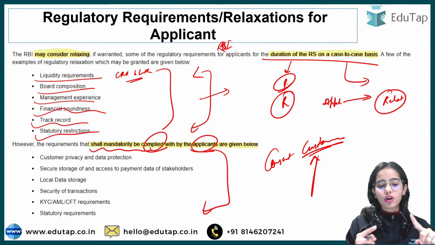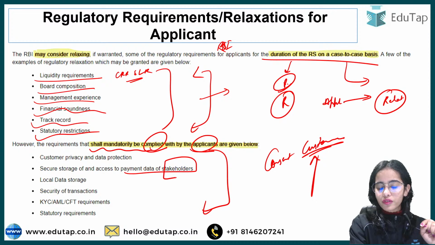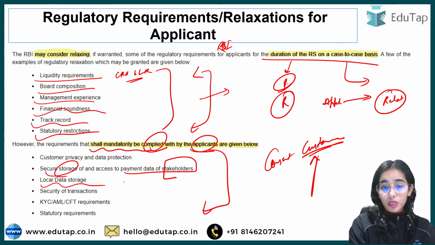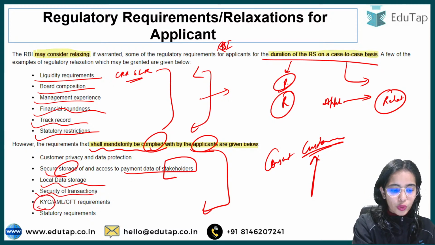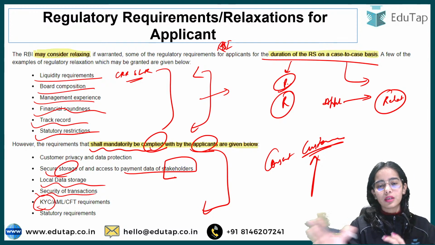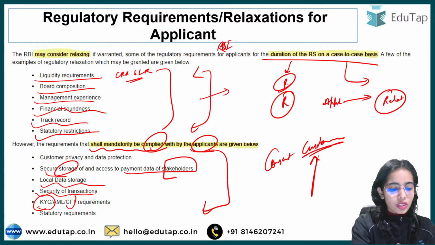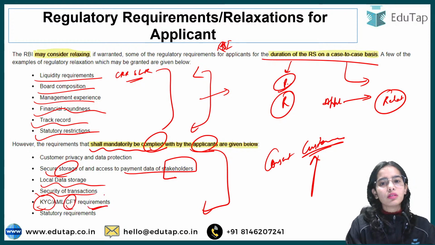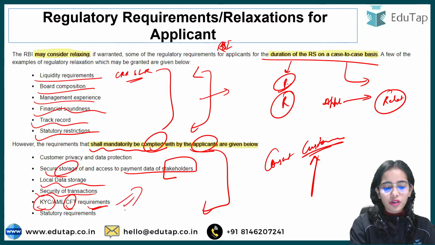Secure storage of and access to payment data of stakeholders. So storage of the data should be secure. Local data storage should also happen. Security of transactions, know your customer, anti-money laundering, countering the financing of terrorism. So these kinds of requirements cannot be reduced. The relaxation cannot happen on these kinds of requirements.